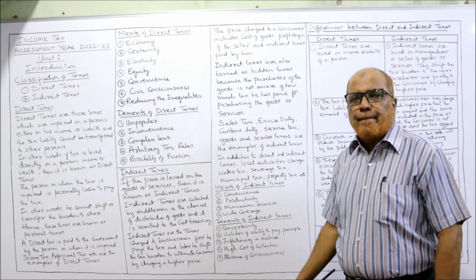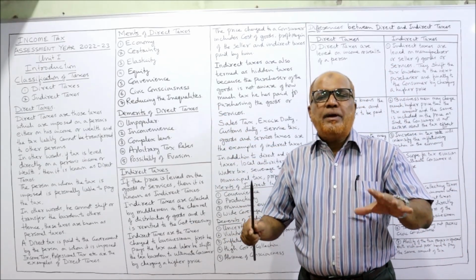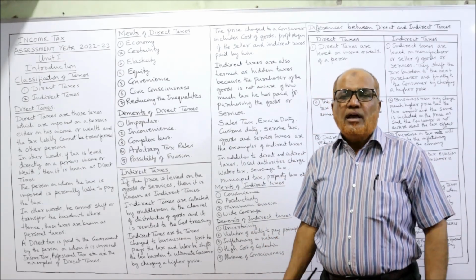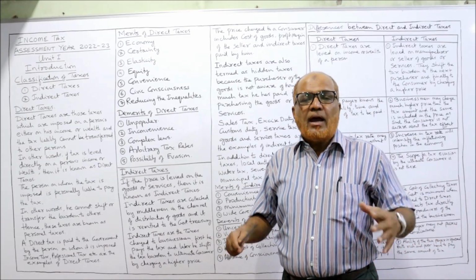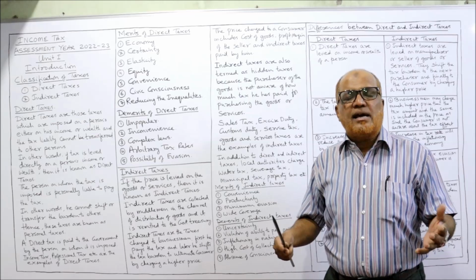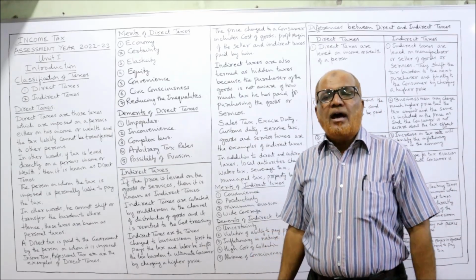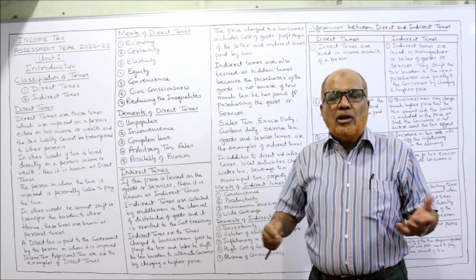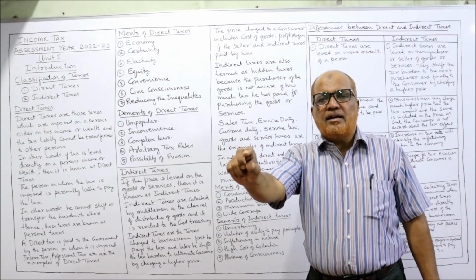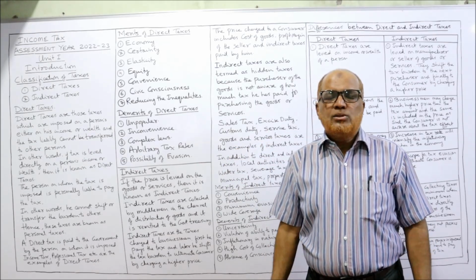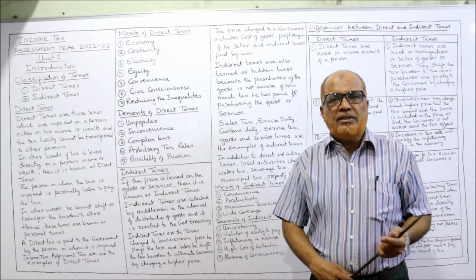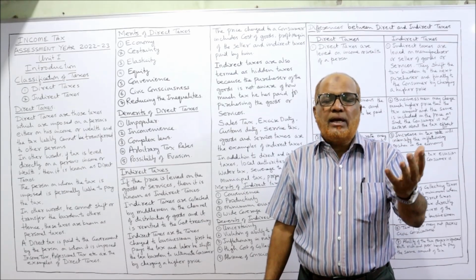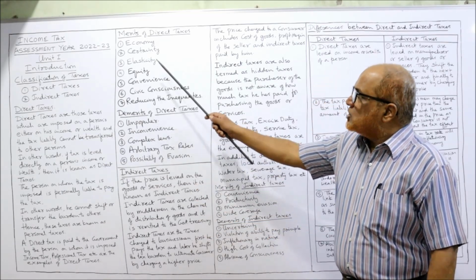Then secondly, certainty. Certainty means the taxpayer knows when to pay the tax, how much to pay the tax in advance. He has to calculate his own total income and he has to calculate the taxes according to the rates given by Income Tax Act. And he has to find out what is the due date, when the tax has to be paid. Everything is certain. The law has clearly specified that these are the rates of tax, this is a due date, everything. So the taxpayer knows in advance when he has to pay the tax. Similarly, the government also can be able to estimate how much we can be able to get the taxes, direct taxes.